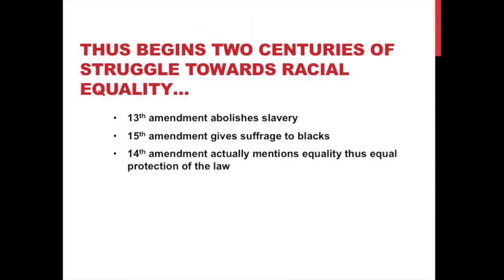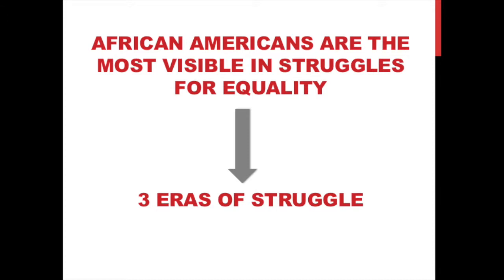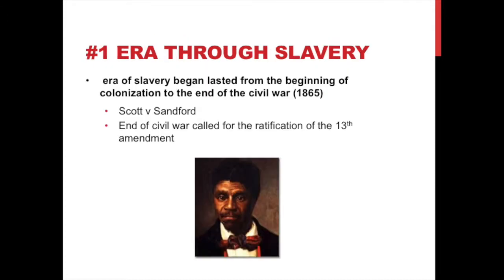Therefore, we can place an amendment in each of the eras that encompass the struggle towards racial equality. African Americans are the most visible in struggles for equality, so their path towards racial equality can be broken down into three eras. The era of slavery began with colonization and ended with the Civil War. An imperative case to this era was Dred Scott v. Sanford, which encompassed the Supreme Court decision ruling that a slave who had escaped to a free state enjoyed no rights as a citizen and that Congress had no authority to ban slavery in the territories.